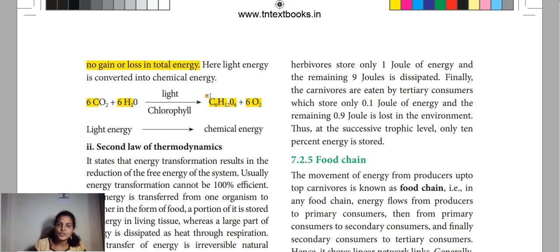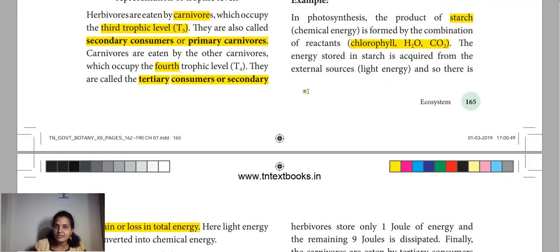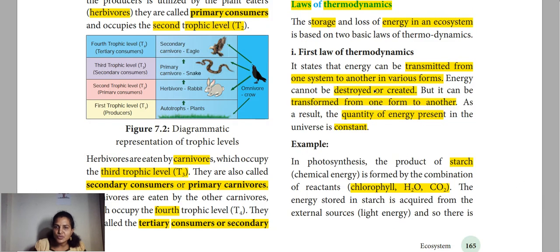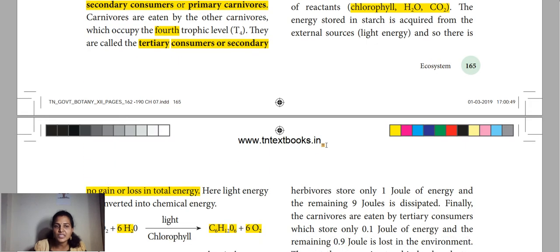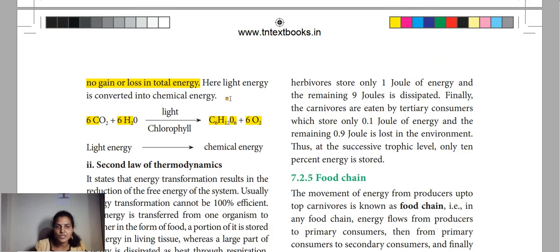From this we can easily understand this concept. It's not destroyed, not created. The quantity of energy present in the universe is constant, but in different form. Clear now? The light energy is converted into chemical energy. The form is different, but how much we added, the same we got. Both are equal.